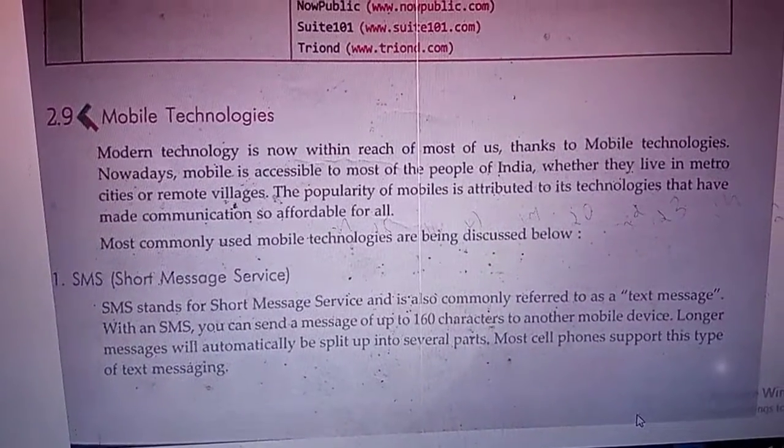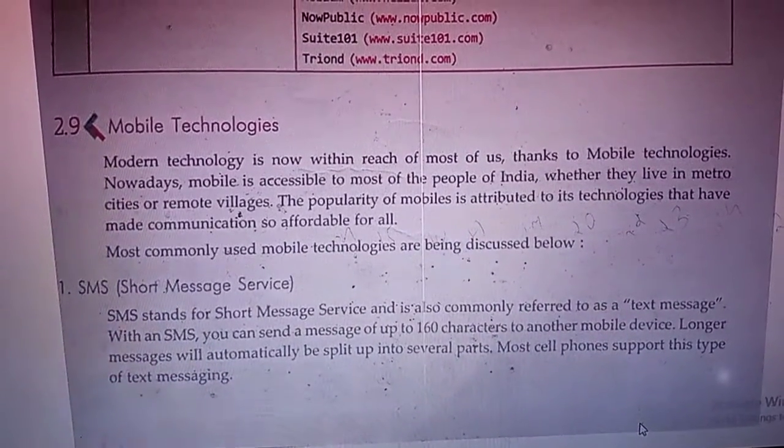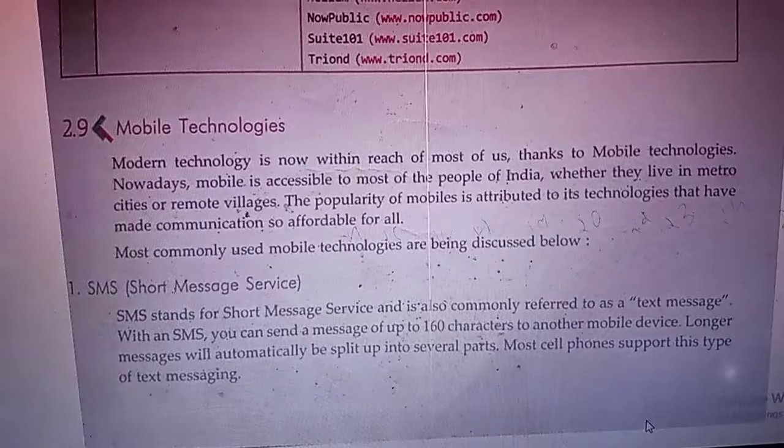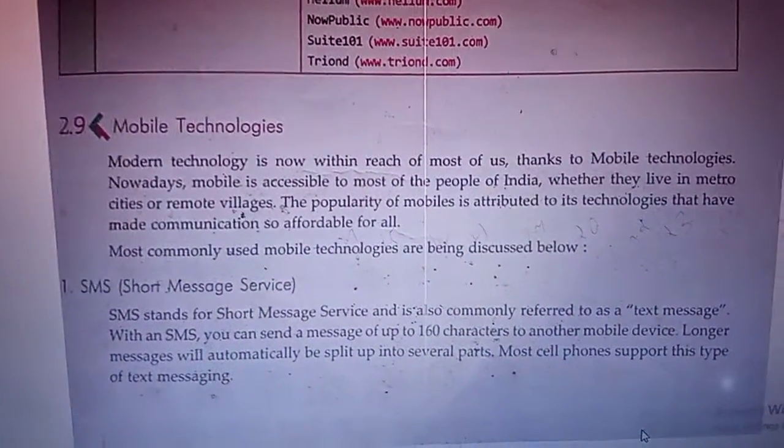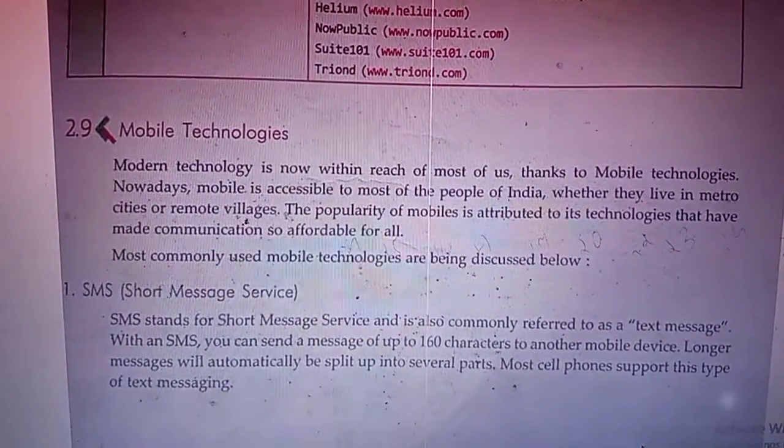Most cell phones support this type of text messaging. Normal keypad mobiles and smartphones support this SMS. So this is simply what we mean by SMS.